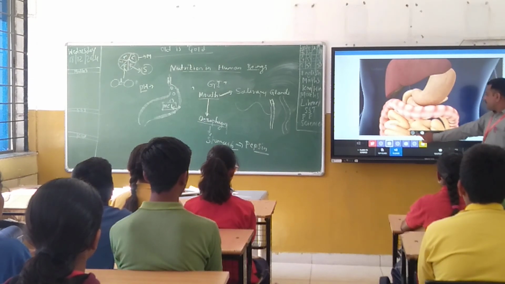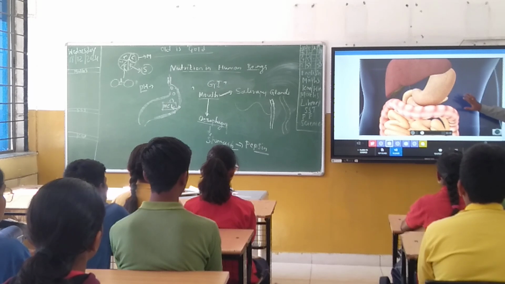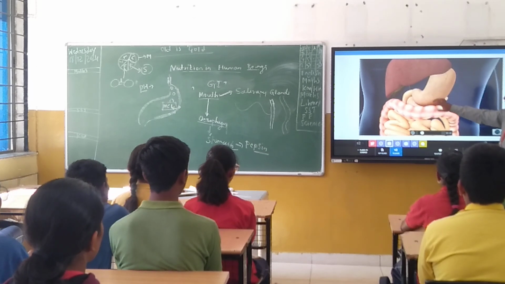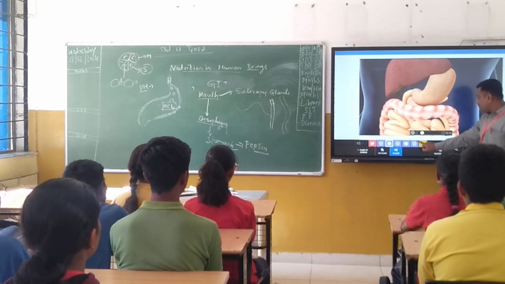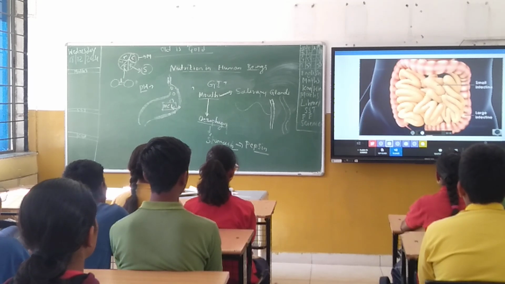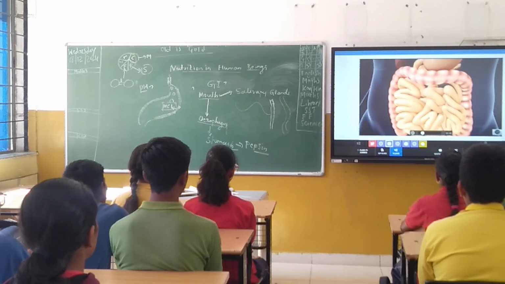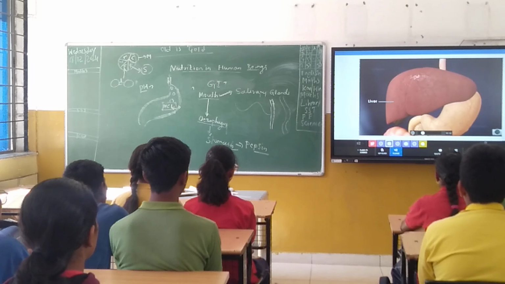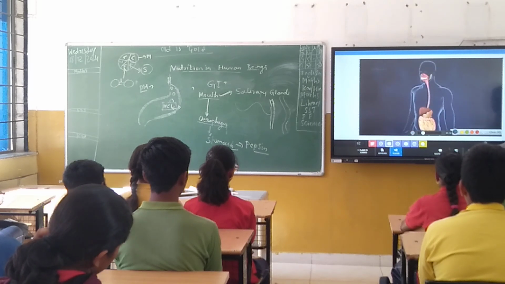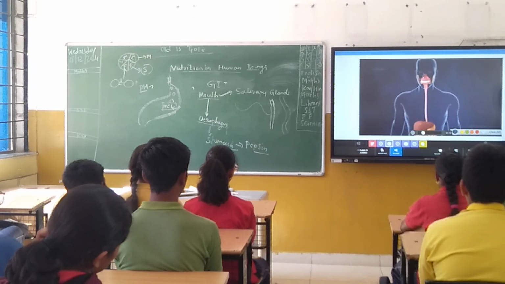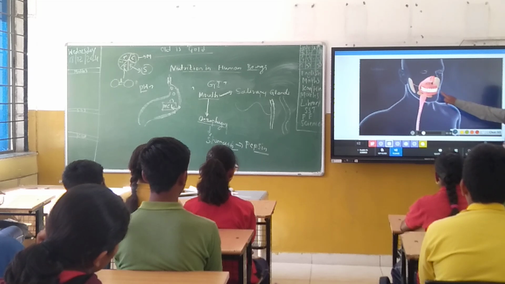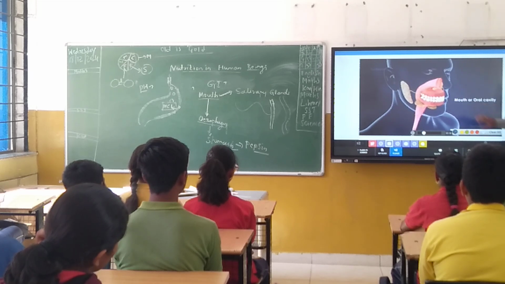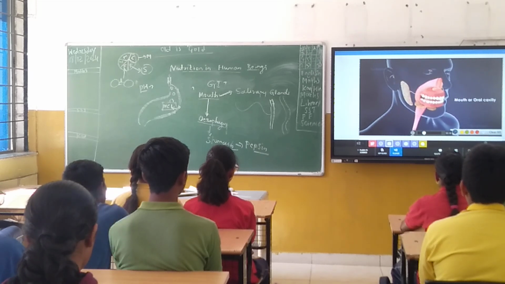Stomach. Here they have shown the different parts of the digestive system: stomach, small intestine, large intestine, and liver. The first organ of digestion is the mouth or oral cavity. In the mouth, food is changed mechanically by biting and chewing.